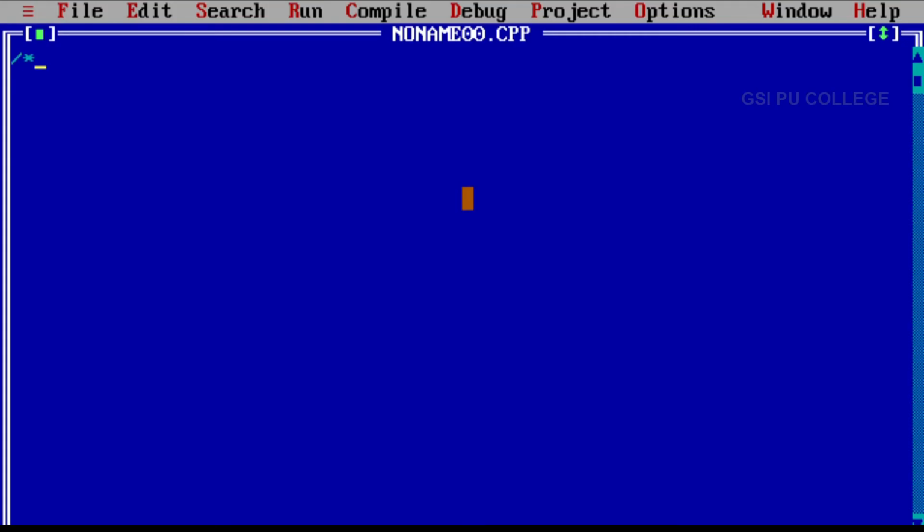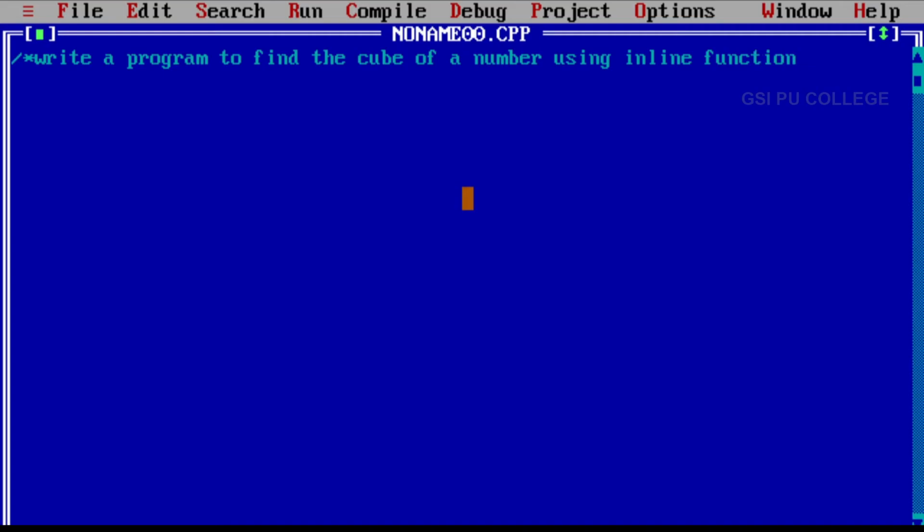That is, write a program to find the cube of a number using inline function. Then close the comment section. If you want, you can use a single line comment, otherwise a multi-line comment also you can use. Now type down the program.